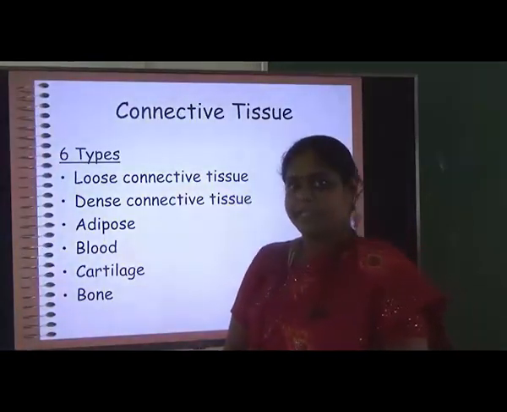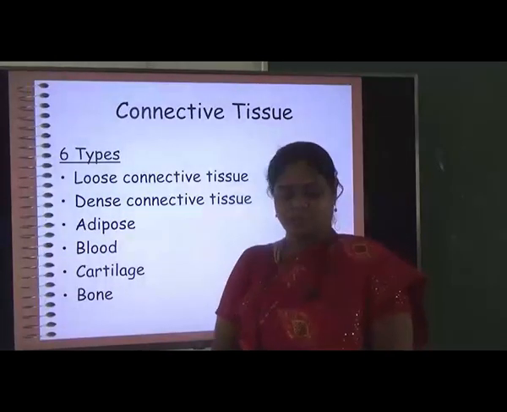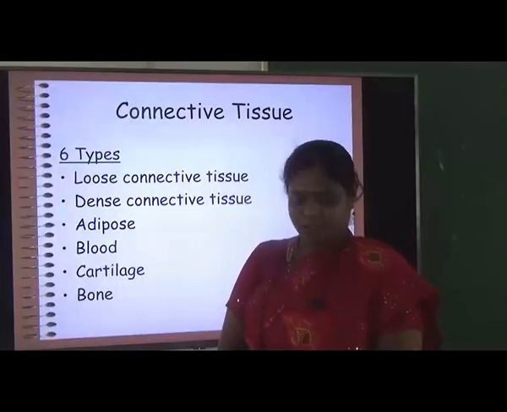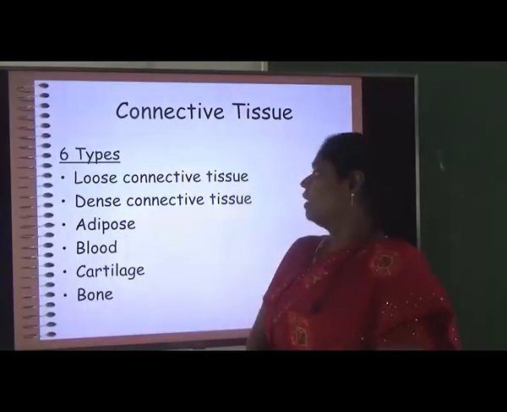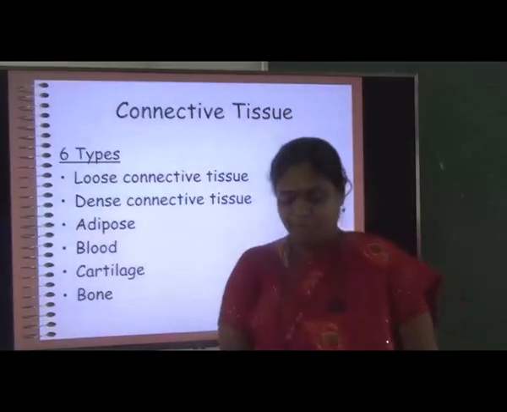The next type is the connective tissue. It is also one of the tissues, and it consists of 6 types: loose connective tissue, dense connective tissue, adipose tissue, blood, cartilage and bone.